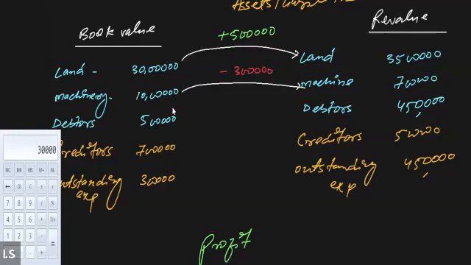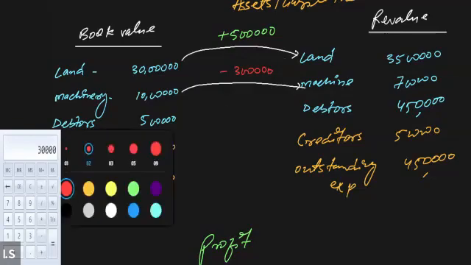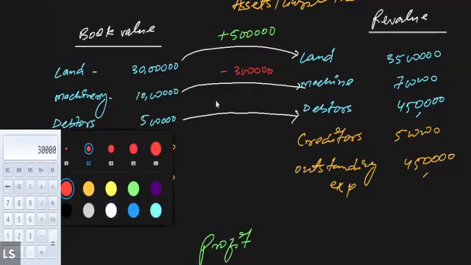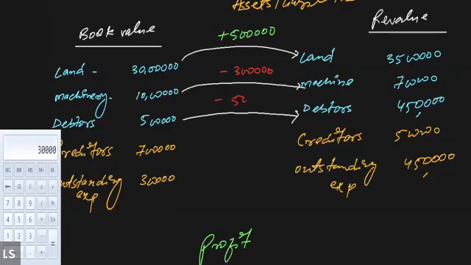So is it giving you an idea that when the value of the asset increases, it will be considered a profit? It is a favorable, profitable situation. If on account of revaluation, the value of the asset actually declines, it is going to indicate a loss for the business, a loss for the partnership firm. And in case of the debtor as well, the value of the debtor declined from 5 lakh to 4,50,000. Since debtor is also an asset, and if the value of the debtor is decreasing, that means there is a loss of 50,000 in the value of the asset again.